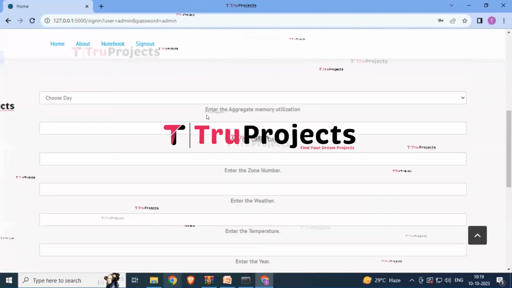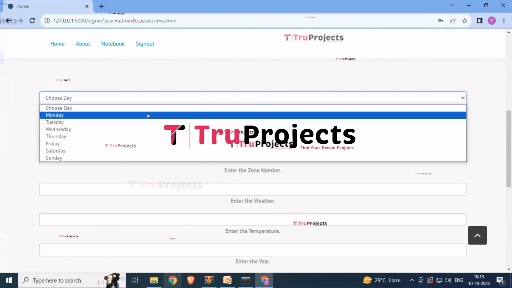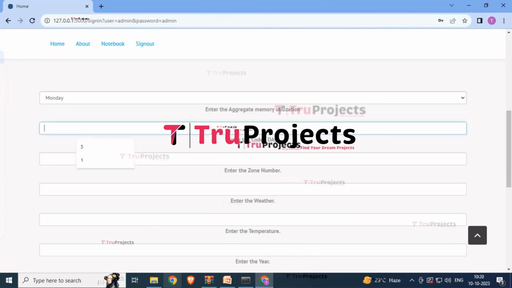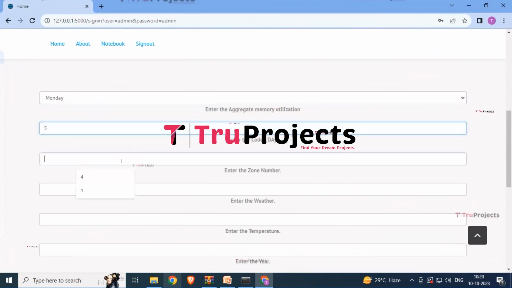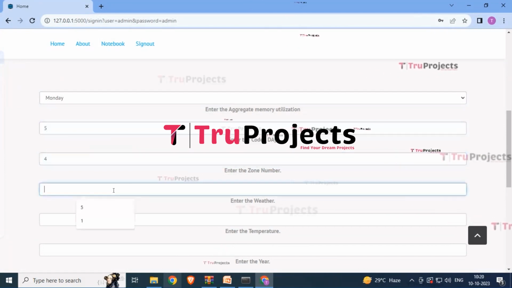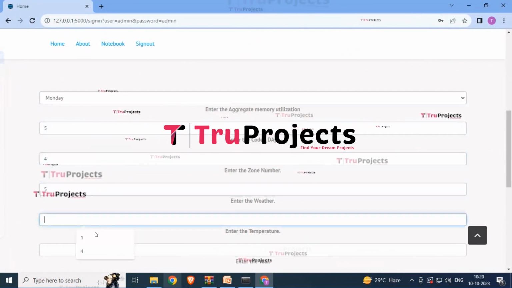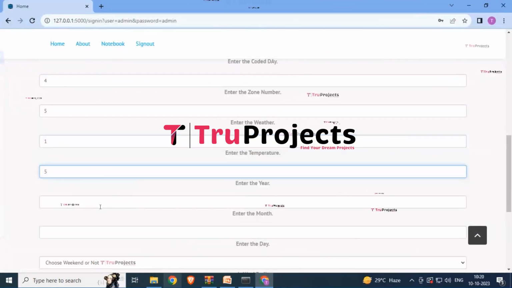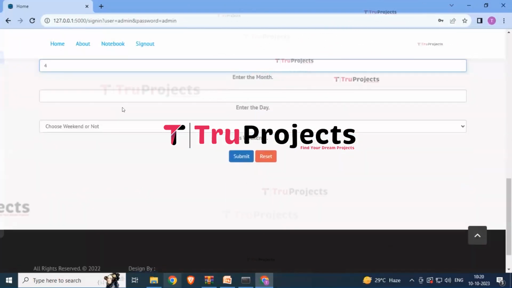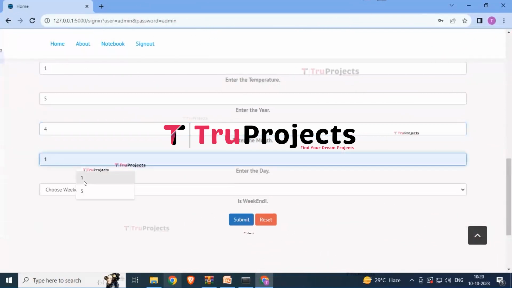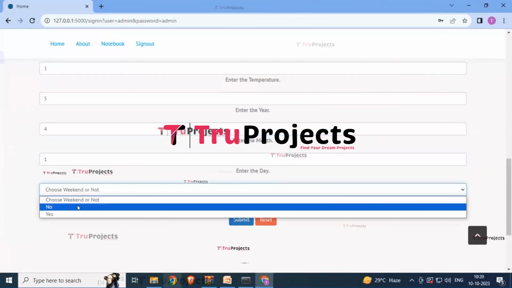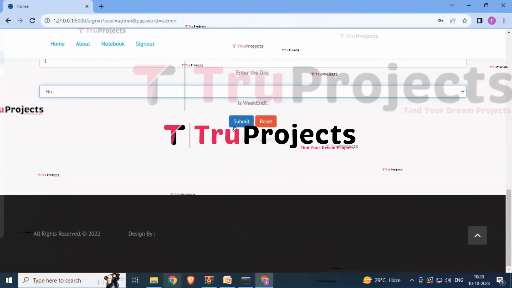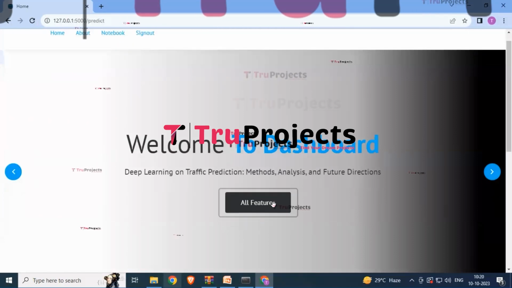Here you have to fill in all the details, like you have to enter the aggregate memory utilization, enter the coded day 5, enter the zone number 4, weather 5, temperature 1, year 5, enter the month 4, enter the day 1, is weekend yes or no, so I said no. And now simply click on the submit button.